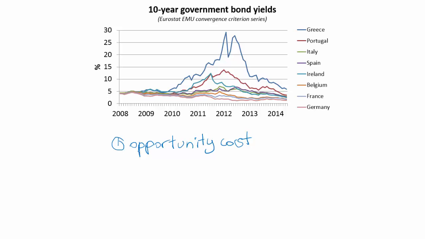It means that I miss out on the possibility of using those 100 euros in all sorts of alternative ways. And me as a financial investor, I require compensation for the loss of those opportunities. Okay, so the 4.5% represents in part compensation for this opportunity cost.